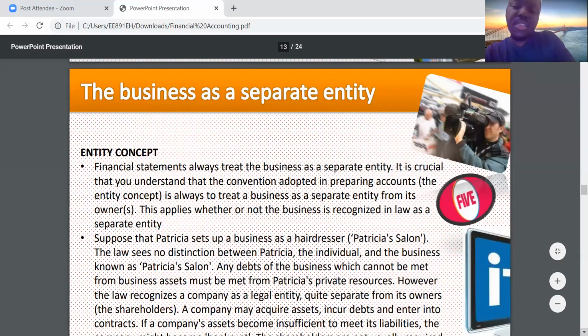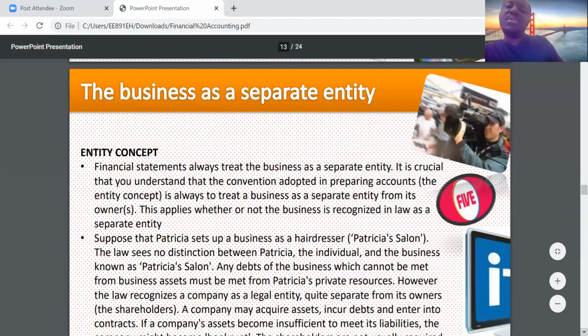So there's a concept called the entity concept. And the entity concept treats the business and its owners as separate entities. So the business is seen as a distinct legal personality, which can sue and be sued. So a business can sue someone, and also the business can be sued. So the business is separate from its owners. Always see it that way.